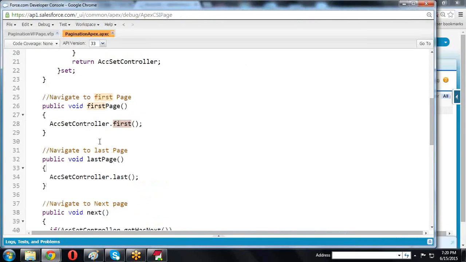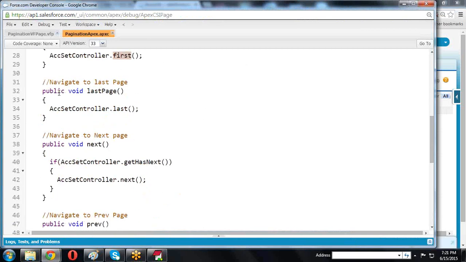Now one more method, public void last page. If I call this method, the apex set controller class has a last method, and that last method is what we are calling. Whenever we call this last method, it navigates to the last page.